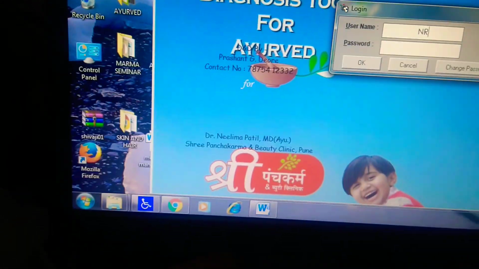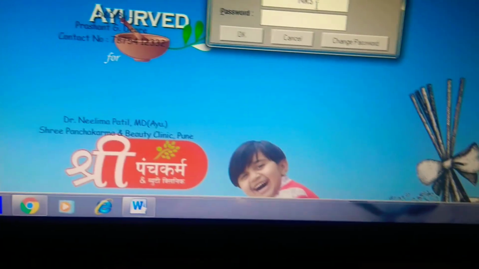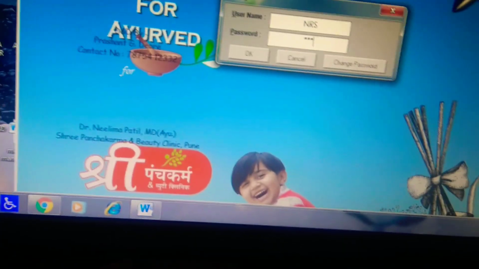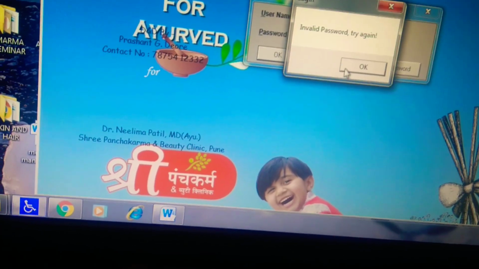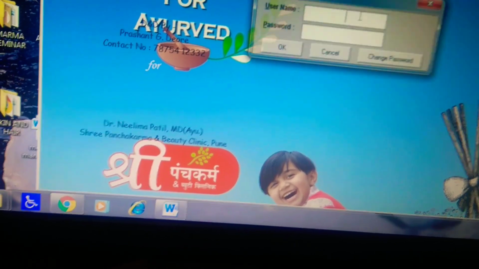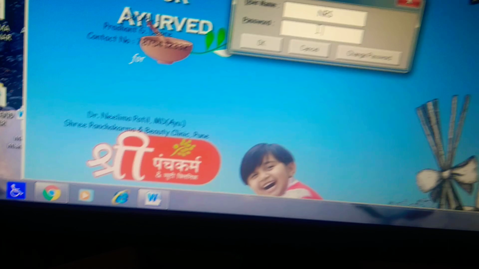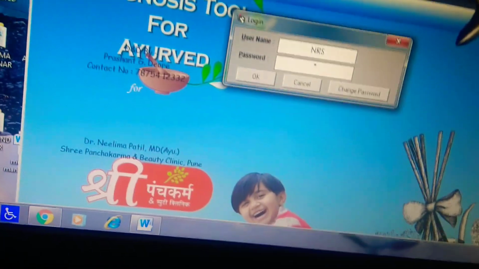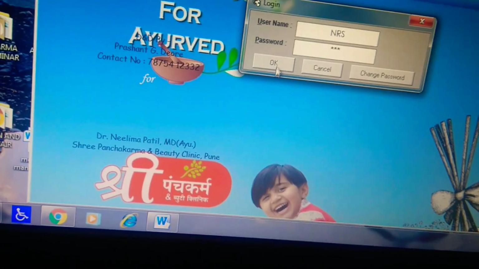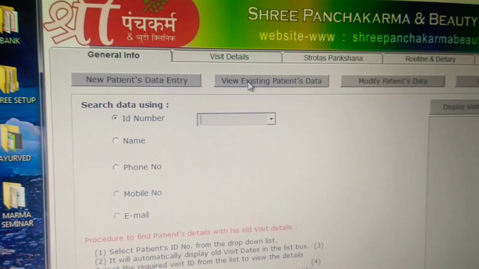But if you want to see the old patient, then also visit existing patients data.